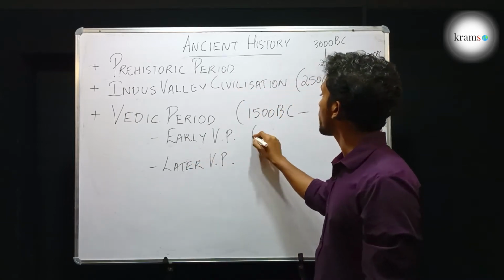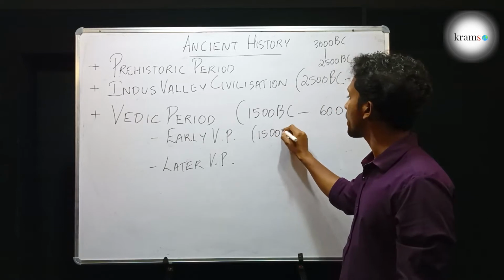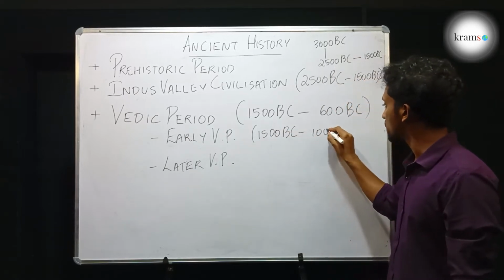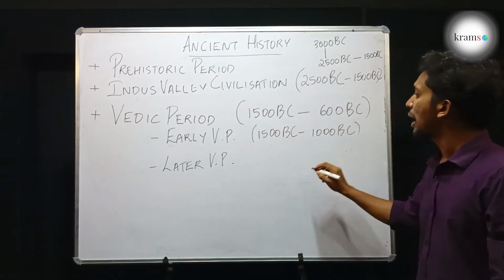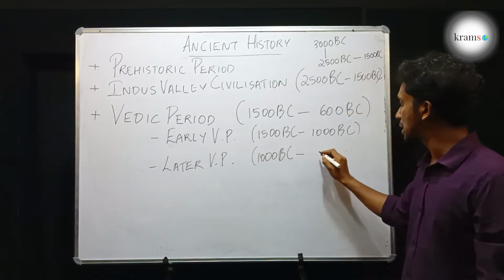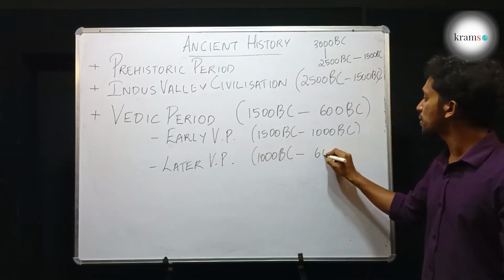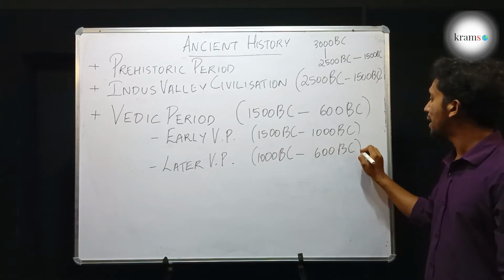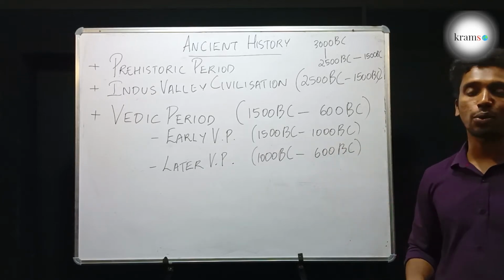The early Vedic period was from 1500 BC till 1000 BC, and the later Vedic period was from 1000 BC till 600 BC. And as we can see, the division was around 1000 BC.